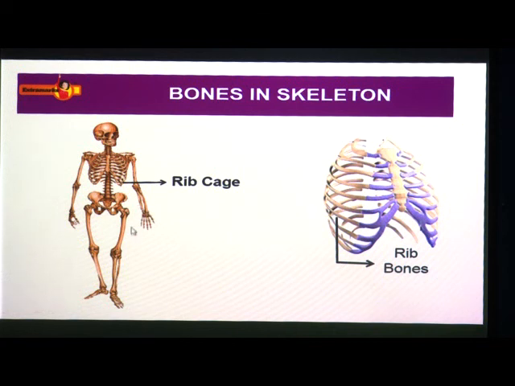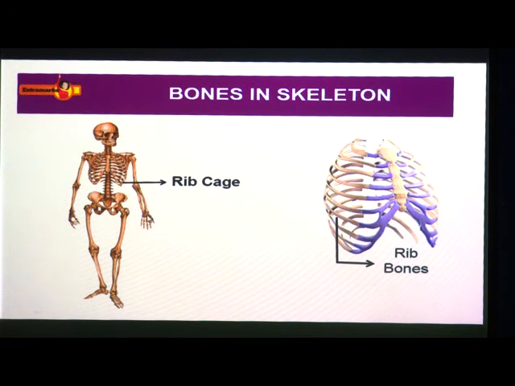This is the wrist and this is the fingers. Let us have a quick review once again. This is the collarbone, shoulder girdle. Here, the upper arm bone is known as humerus. This is the elbow. This is radius. This is ulna. This is wrist, and these are the fingers. This is upper arm and this is the lower arm.